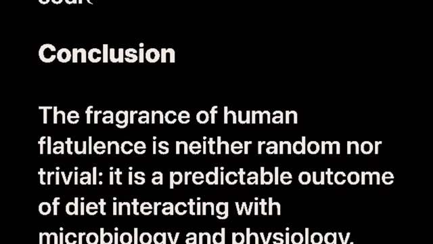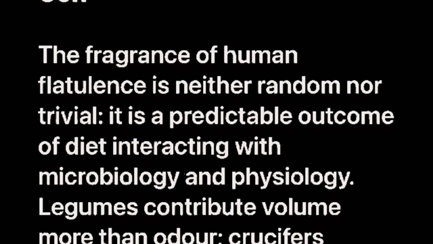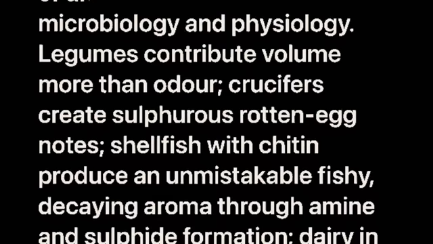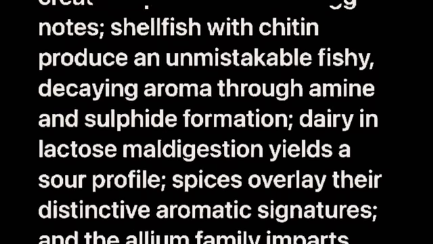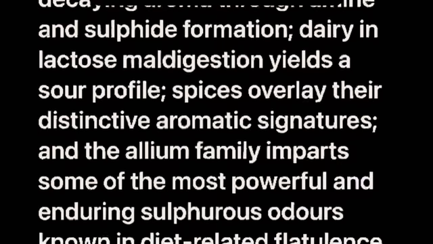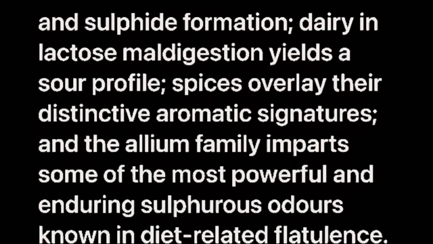Conclusion. The fragrance of human flatulence is neither random nor trivial. It is a predictable outcome of diet interacting with microbiology and physiology. Legumes contribute volume more than odor. Crucifers create sulphurous rotten egg notes. Shellfish with chitin produce an unmistakable fishy, decaying aroma through amine and sulfide formation. Dairy in lactose maldigestion yields a sour profile.